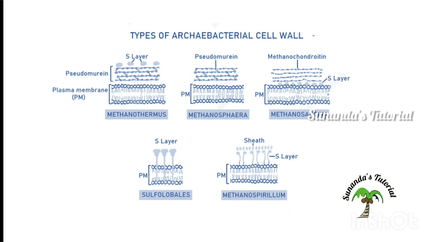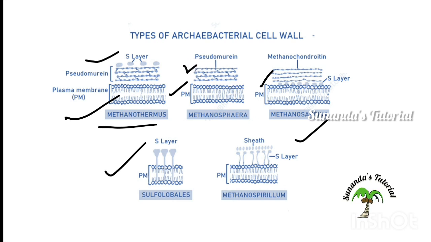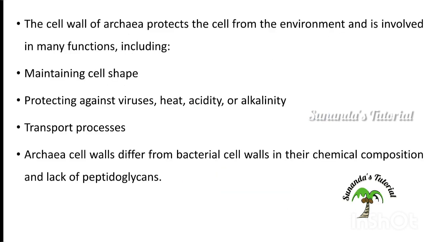So different species of archaebacteria have different patterns of wall arrangement. Like this is Methanothermus, which shows at first S layer, then pseudomurein, then plasma membrane. Then Methanospira first contains pseudomurein, then plasma membrane. Then Methanosarcina contains methanochondroitin, then S layer, then plasma membrane. It is Sulfolobus, which contains S layer, then plasma membrane. Then Methanospirillum at first contains sheath, then S layer, then plasma membrane. So they show difference in their cell wall arrangement.